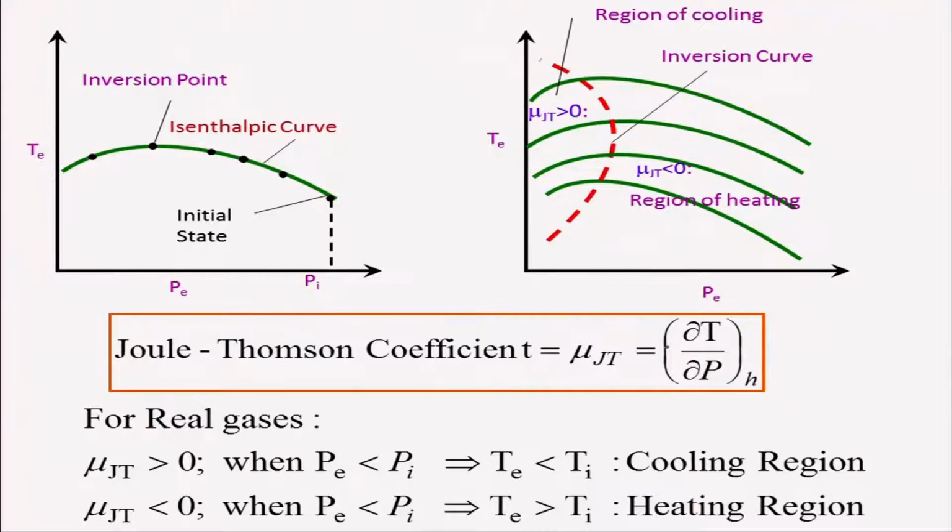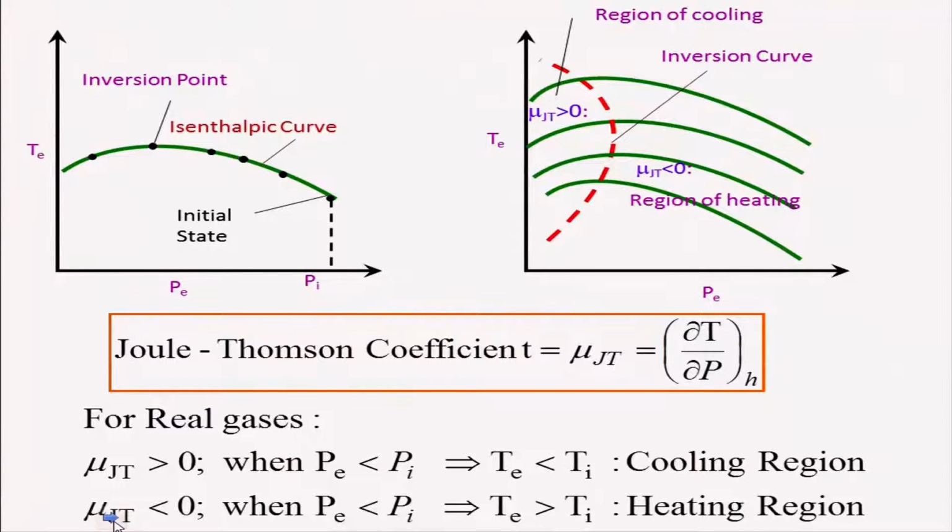So the change in pressure is negative in the denominator, and Te will be less than Ti to make the coefficient greater than 0, so there will be a cooling region. Similarly, when mu JT is less than 0, there will be a heating region. We have already discussed this.